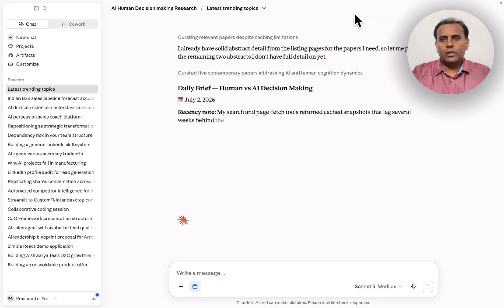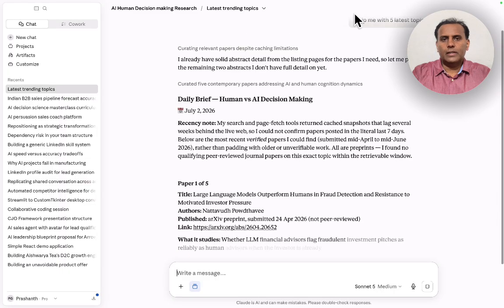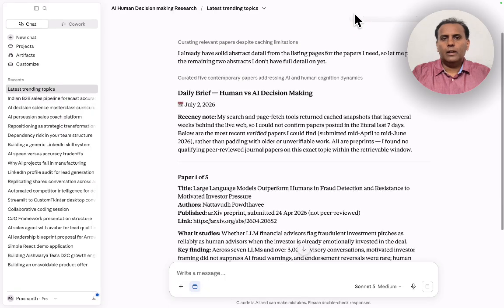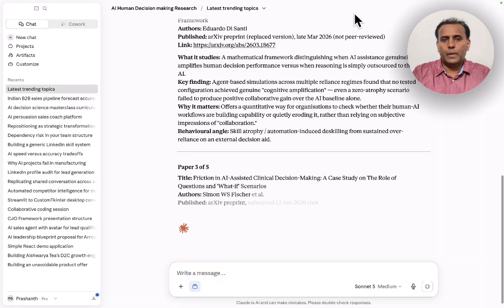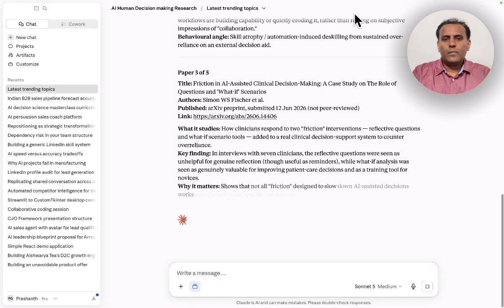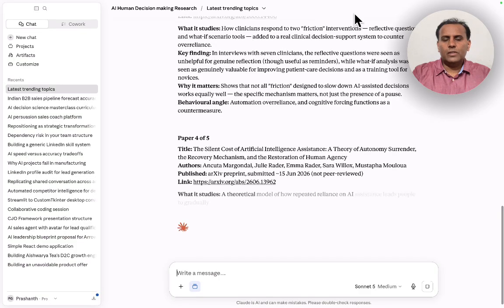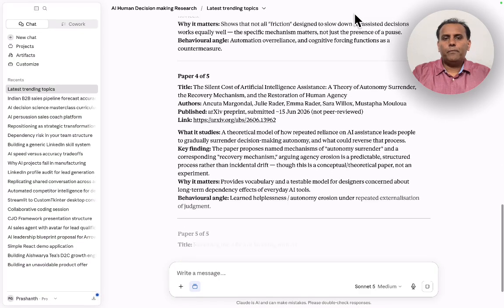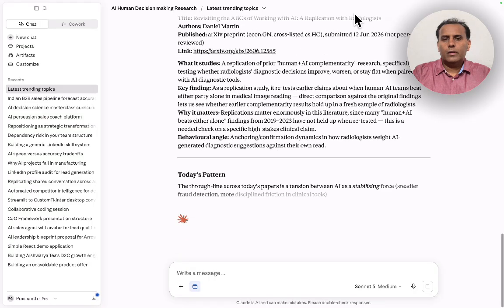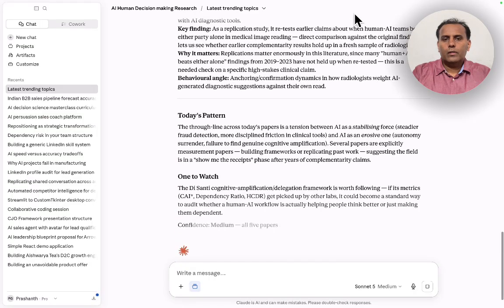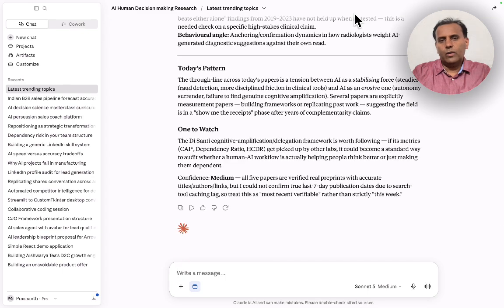And my research to return the cache snapshot, so I could not confirm the paper, it is telling. I already have a solid abstract. So it is giving some of the things I need to go through, paper 2 of 5, paper 3 of 5. As you see here, it gave me everything: what's the confidence level, what's the medium confidence, all 5 papers are verified. So like this it gave me.